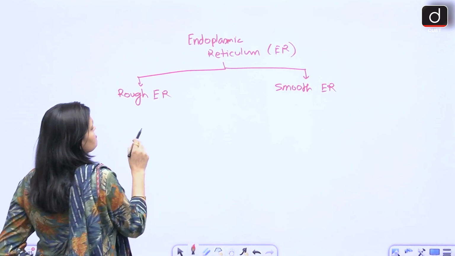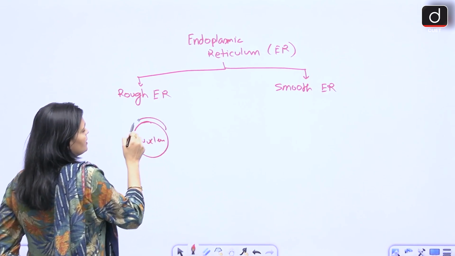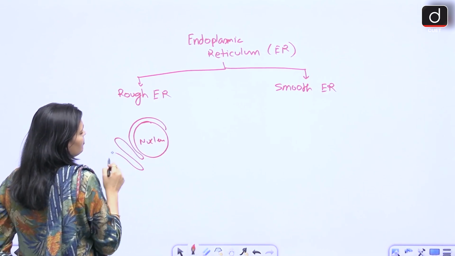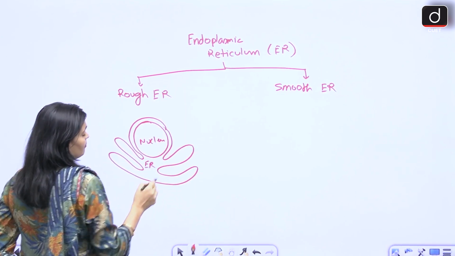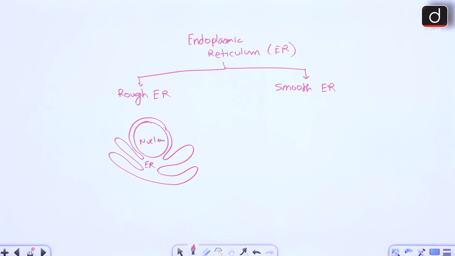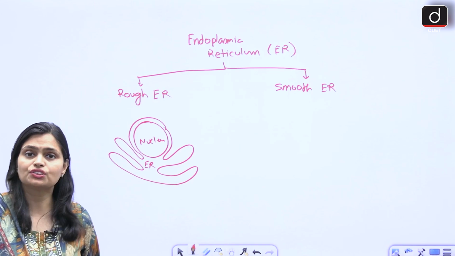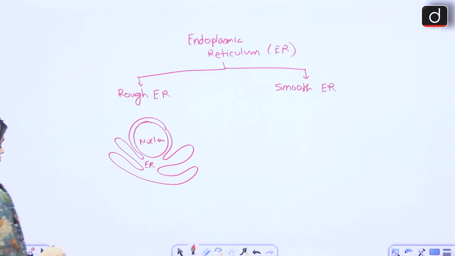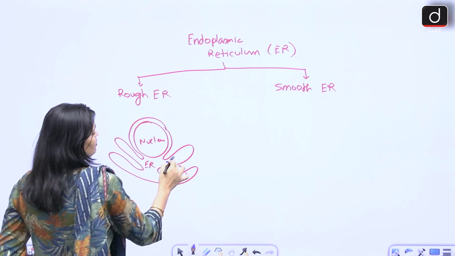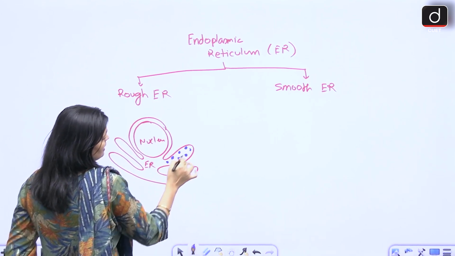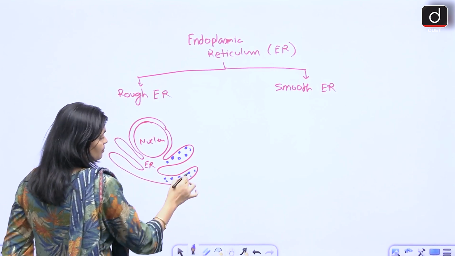What is rough endoplasmic reticulum? So suppose this is your nucleus, right? Outside the nucleus we have endoplasmic reticulum. So if ribosomes are attached with the surface of the endoplasmic reticulum, now what is this?